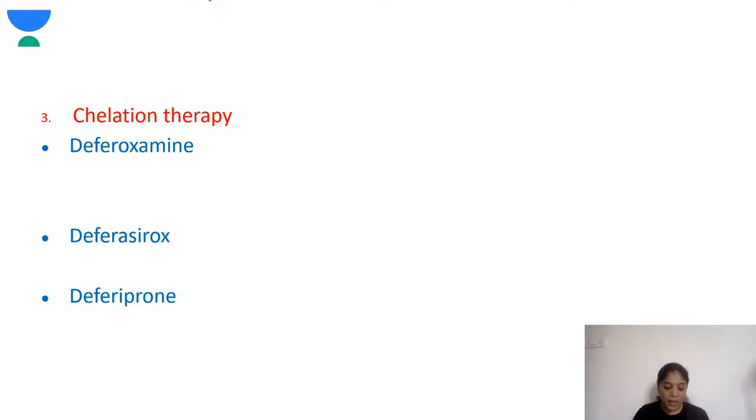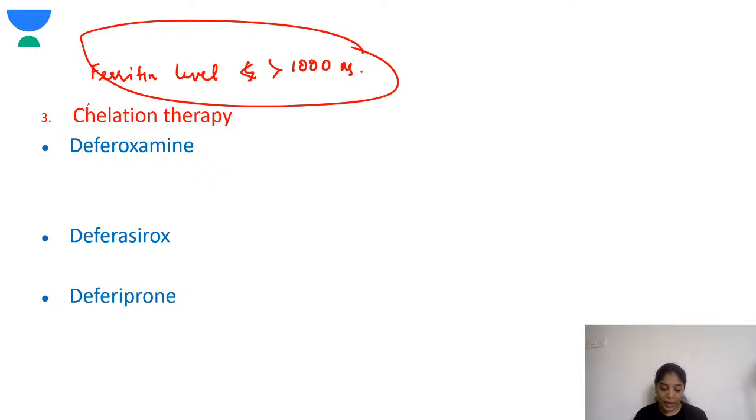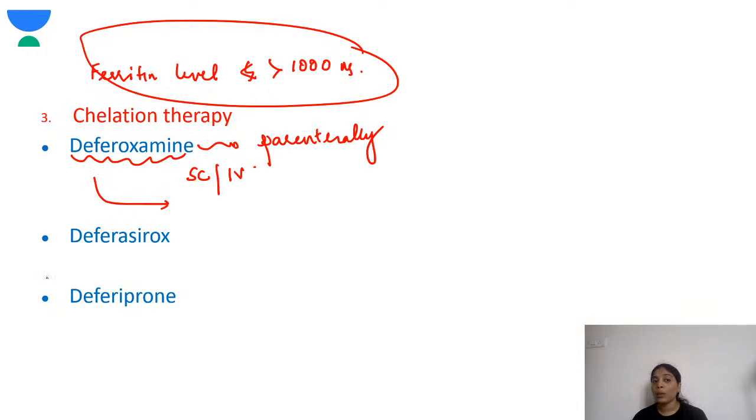Next, coming to the chelation therapy. Chelation therapy should be started when the ferritin level goes above 1000 nanogram. In the chelation therapy, deferoxamine is the first drug. It has a good safety profile, but it has to be given parenterally, either subcutaneous or IV. The problem with this is it has a short half-life and has to be given 3 times a day.